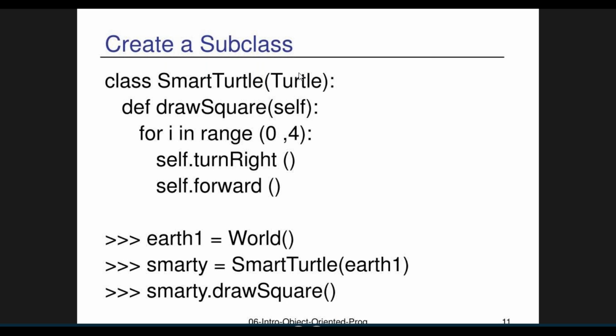Class SmartTurtle colon, def draw square of self. This is a function. Self, for i in range 0 comma 4, self dot turn right. The self is your object here. So self dot turn right, then self dot forward. Now earth is equal to World. Smarty is equal to SmartTurtle on this earth. Smarty dot draw square. The square will be drawn like this. This is how to create a subclass.